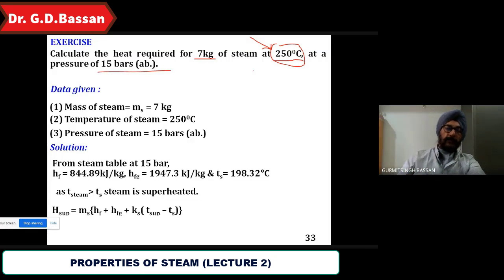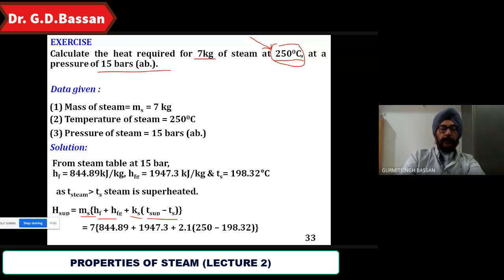So H sub is equal to mass into HF plus HFG plus Ks, that is 2.1, into T sub minus Ts, that is 7 into 844.89 plus 1947.3 plus 2.1 into 250 minus 198.32, that is 20305.026. Is it clear?